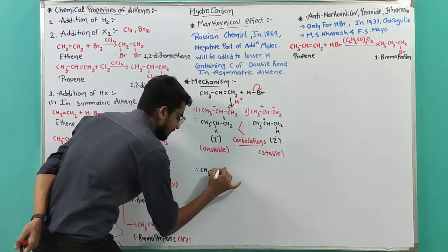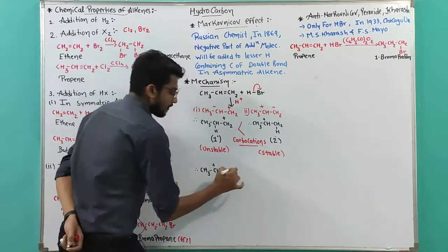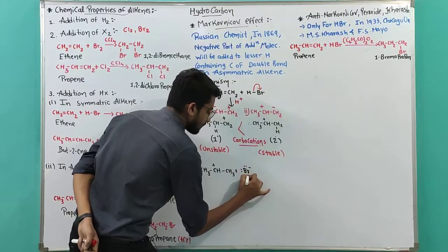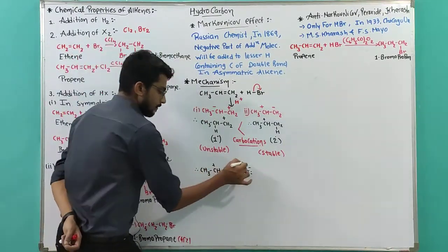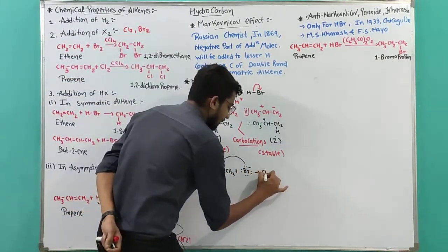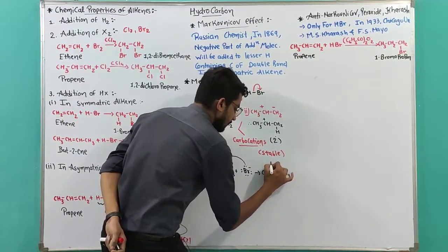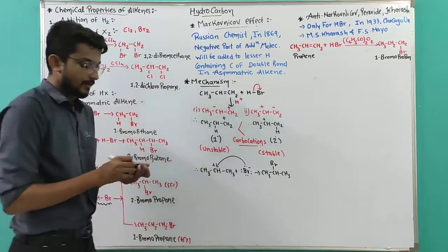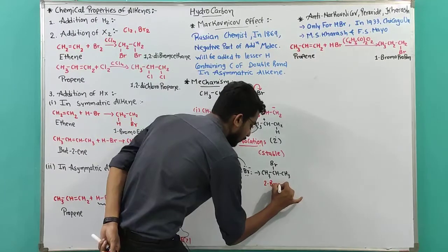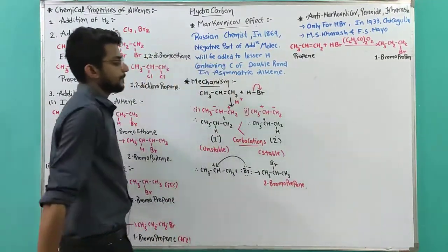CH3, CH plus, CH3 reacts with Br minus, where Br gives the electron to the carbon and gives me CH3, CH, CH3, Br. Means the name will be 2-bromopropane, which will be my priority.